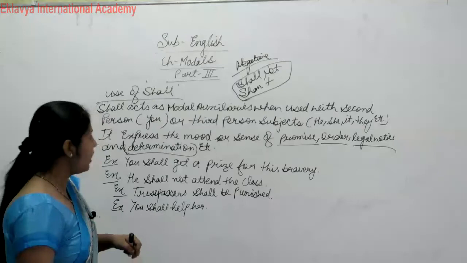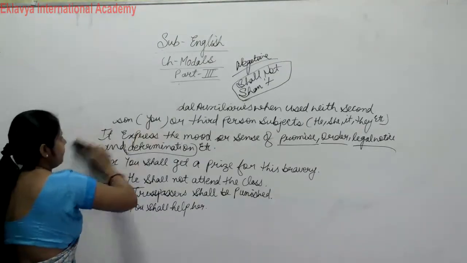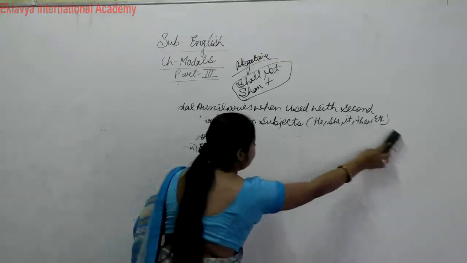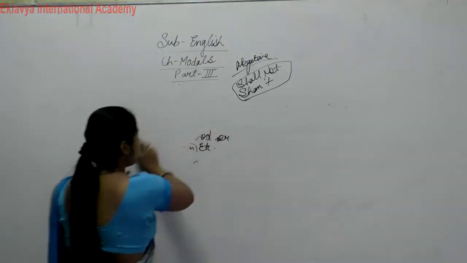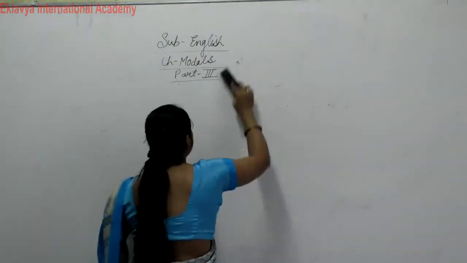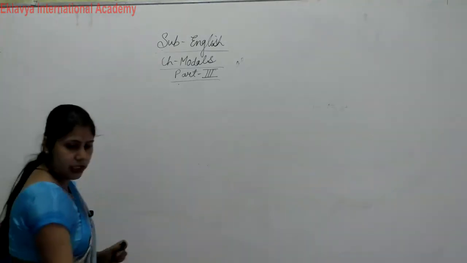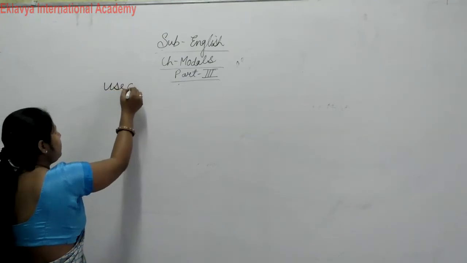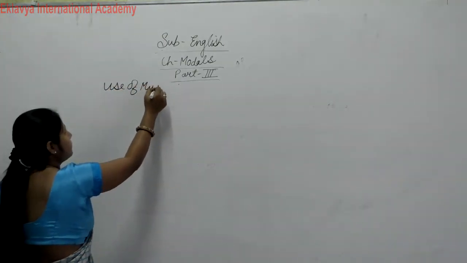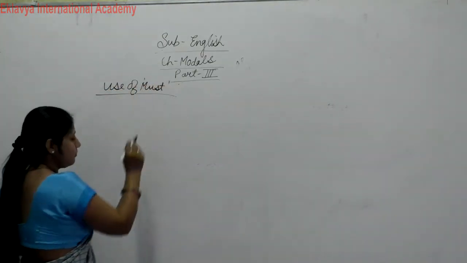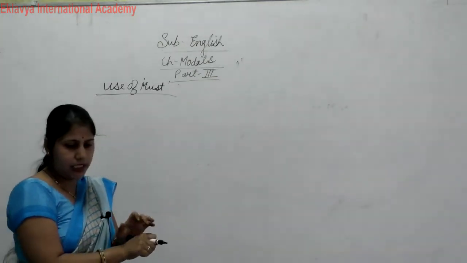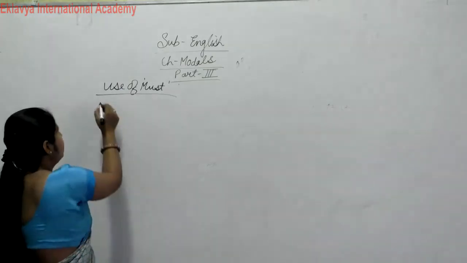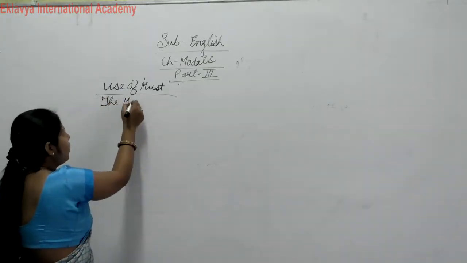Okay? Now, next is our use of must. That is also very important. Now, where we use must, the modal auxiliary verb, this is also a modal auxiliary verb.